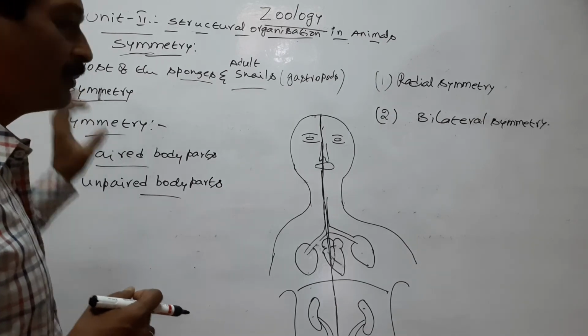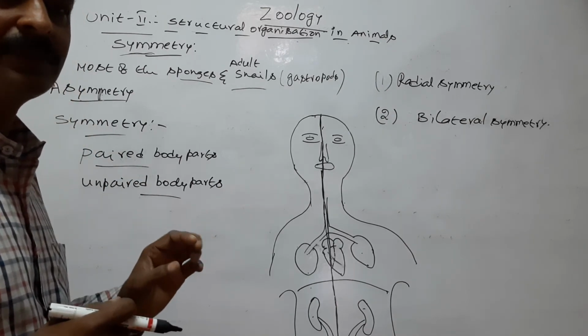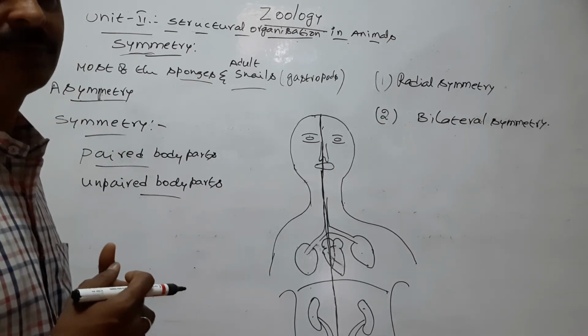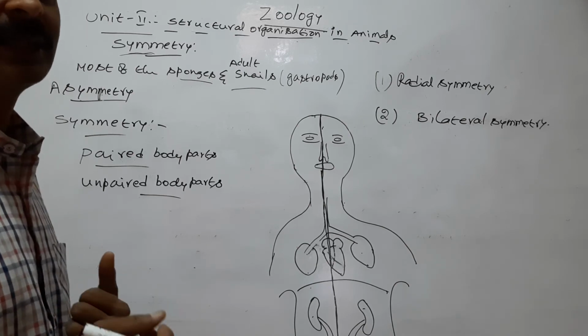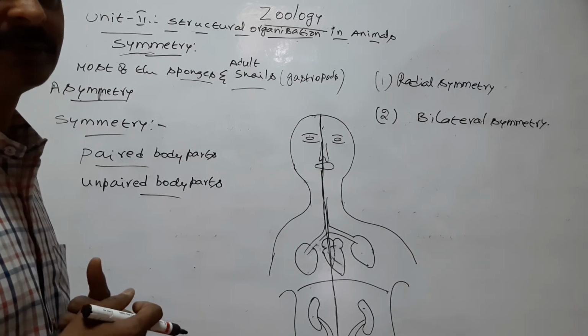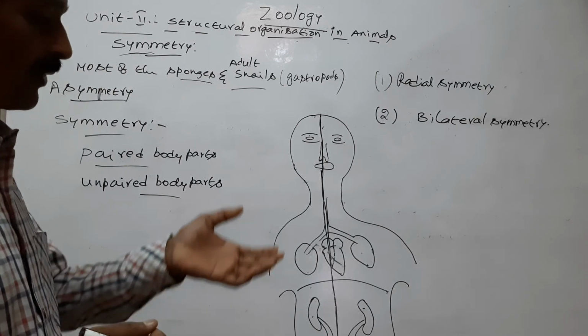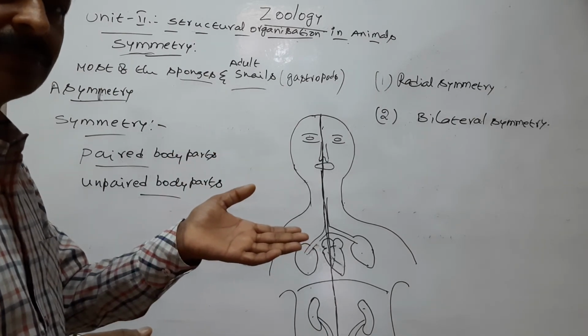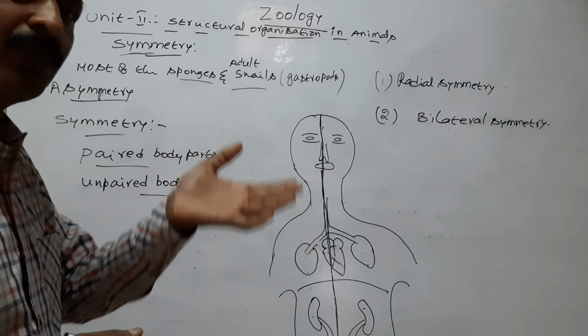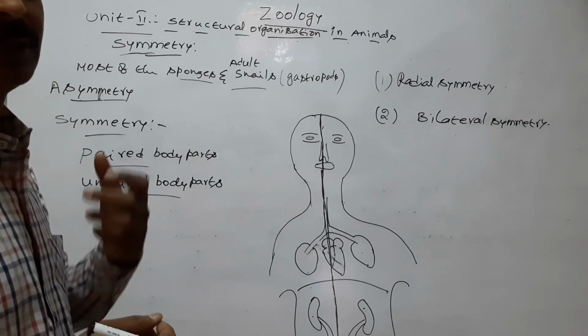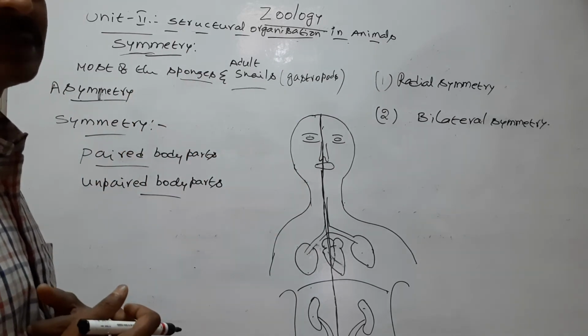So the asymmetrical animals do not exhibit complexity in their body due to absence or poor development of the sensory and nervous system.